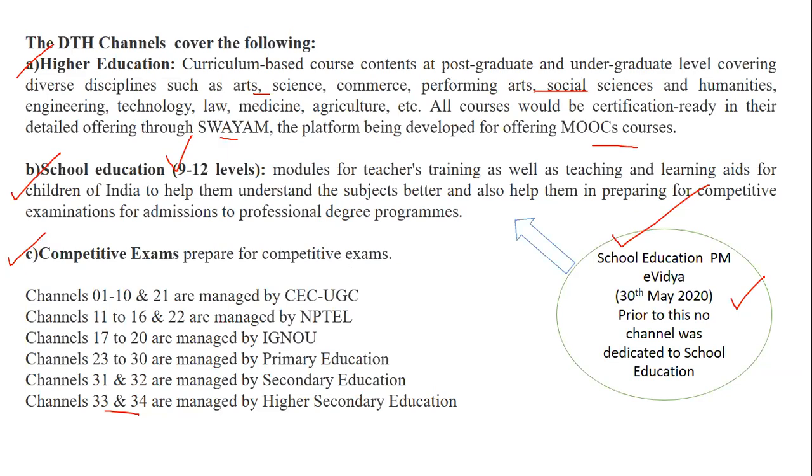And that's the reason this channel came into consideration. Now, if you see the bifurcation of the channels, that can be a type of question also. Channels 1 to 10 and 21 are managed by the Consortium of Communication, UGC. Channels 11 to 16 and the 22nd channel are managed by Neptune. Channels 17 to 20 are managed by IGNOU. Channels 22 to 30 are managed by primary education. Channels 31 and 32 by secondary, and 33 and 34 by higher secondary.